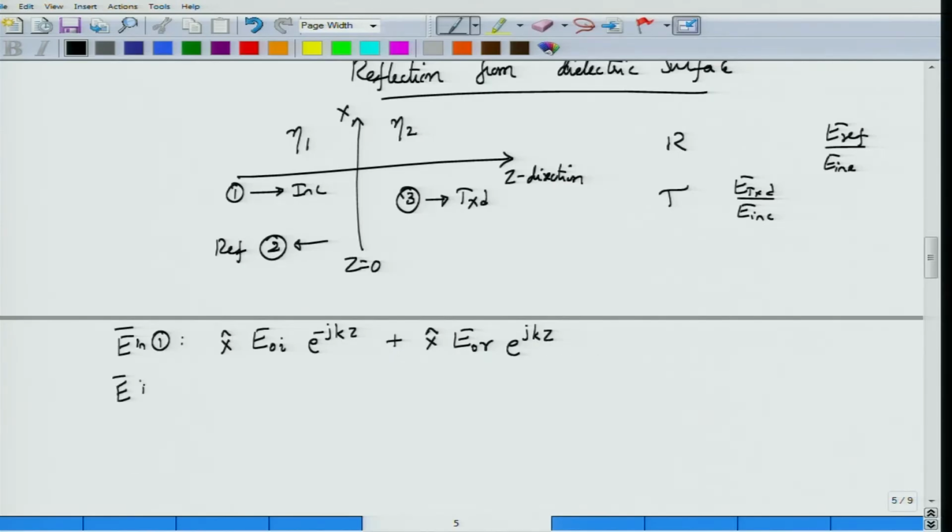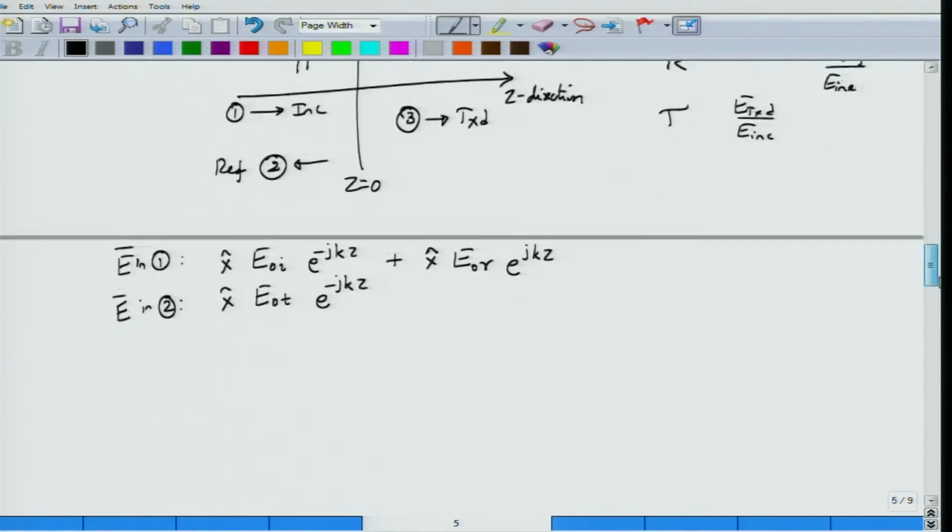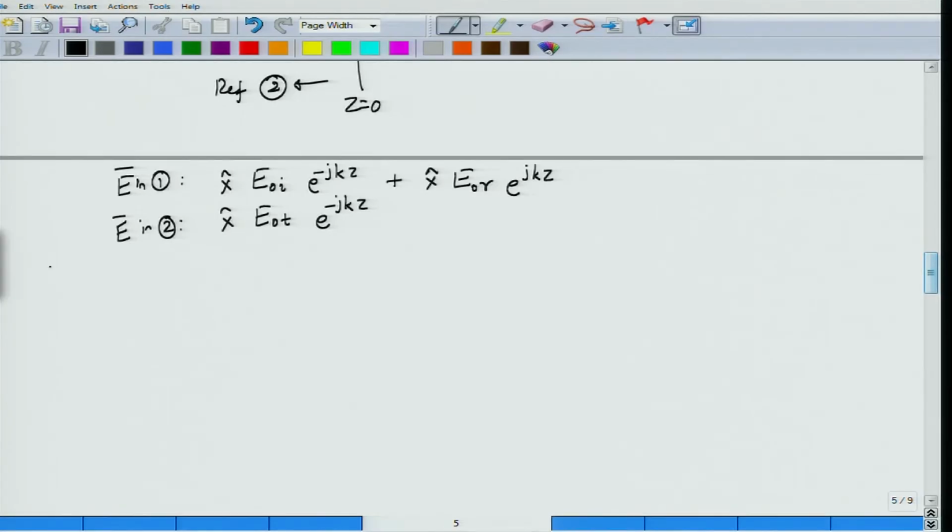What would be the electric field in region 2? In region 2 I have electric field in the same polarization x, but this time it would be transmitted. So I have EOT e power minus jkz because the wave is propagating along z direction. Now what is the boundary condition that I can write? The boundary condition is that the total tangential electric field must be continuous across the boundary.